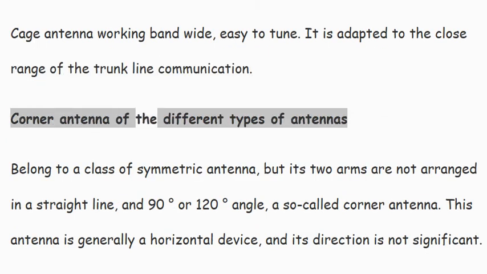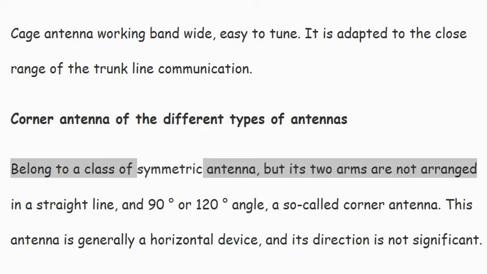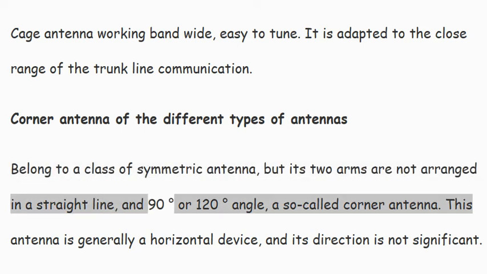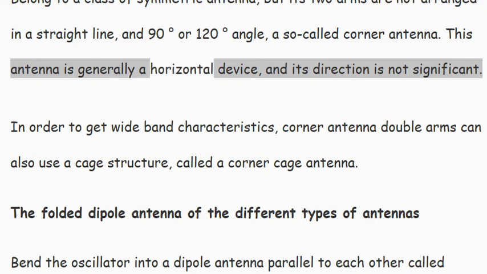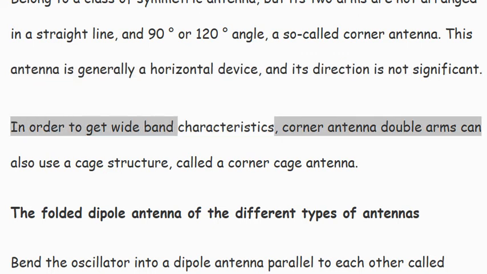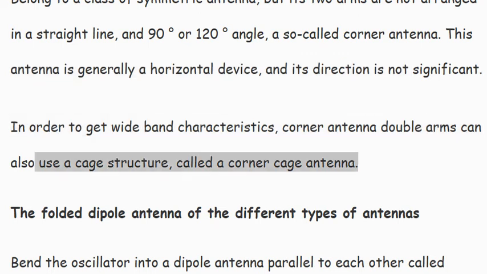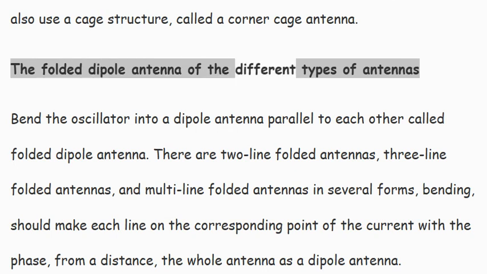Corner antenna, of the different types of antennas. It belongs to a class of symmetric antenna, but its two arms are not arranged in a straight line, and form a 90 degree or 120 degree angle, so it is called a corner antenna. This antenna is generally a horizontal device, and its direction is not significant. In order to get wideband characteristics, the corner antenna's double arms can also use a cage structure, called a corner cage antenna.